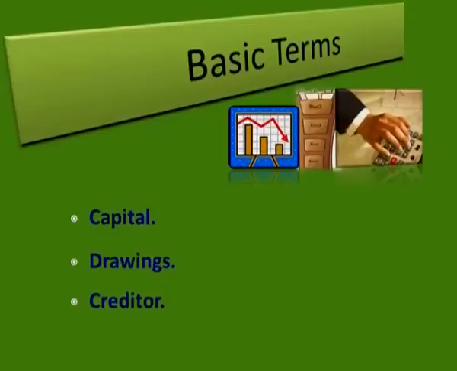there will be a term as drawings. Okay. Learners, as you are aware, the amount which is invested by an owner in a business will be considered as capital. Similarly, they are going to withdraw some money for their personal use, because they cannot wait for the end of the year when the profit will be calculated, and then they would be able to have their expenses. To meet their day-to-day needs, they keep on withdrawing some goods or cash on a regular basis from the business for their personal use. So, money which is withdrawn by the owner for personal use, or the goods which are withdrawn by the owner for personal use, will be termed as drawings.